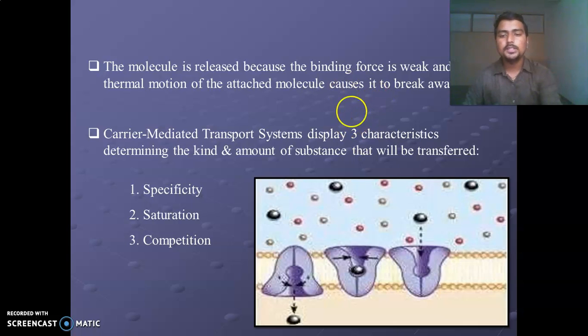The first one is specificity, the specificity of channels to a particular substance. The second one is the saturation of the substance surrounding the channel or carrier. And the third one is competition, the competition of substances with each other for binding to a particular channel.